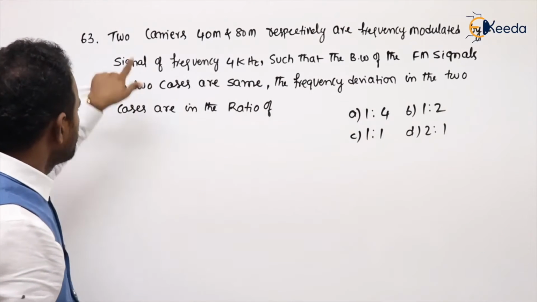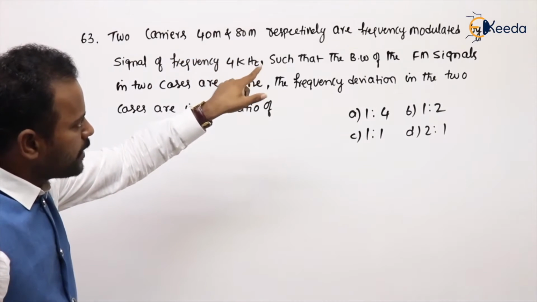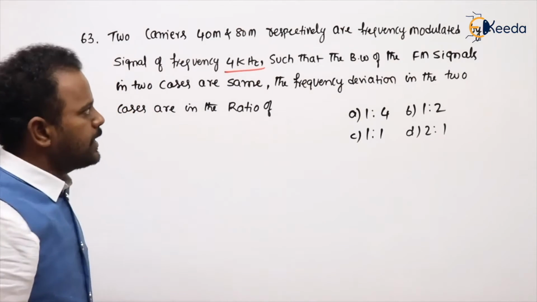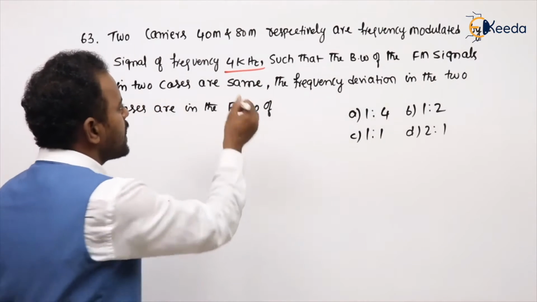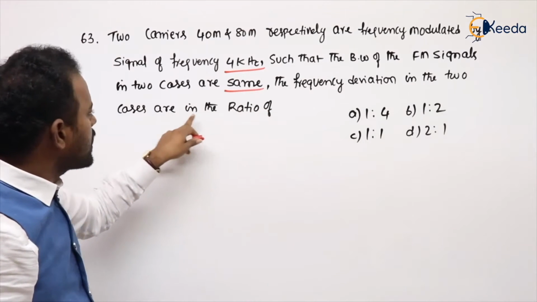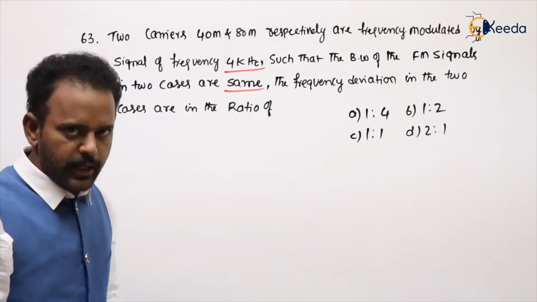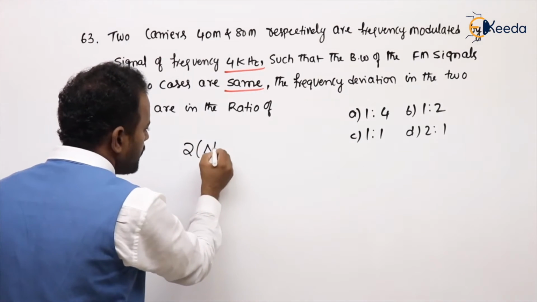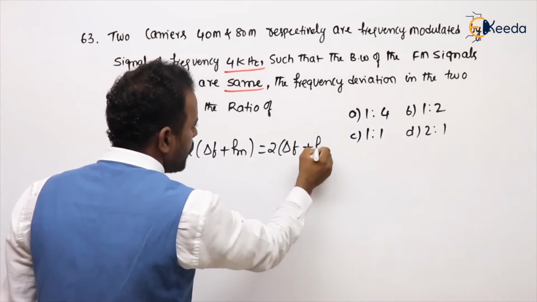See the next problem. Two carriers, 40 MHz and 80 MHz respectively, are frequency modulated by a signal of frequency 4 kHz, such that the bandwidth of the FM signals in the two cases is the same. The frequency deviation in the two cases is in the ratio. Frequency deviation means delta F. What should that ratio be, it is asking. Anyhow, bandwidth is said to be the same. What is the bandwidth formula? 2 times delta F plus fm will be the same in the second case also.